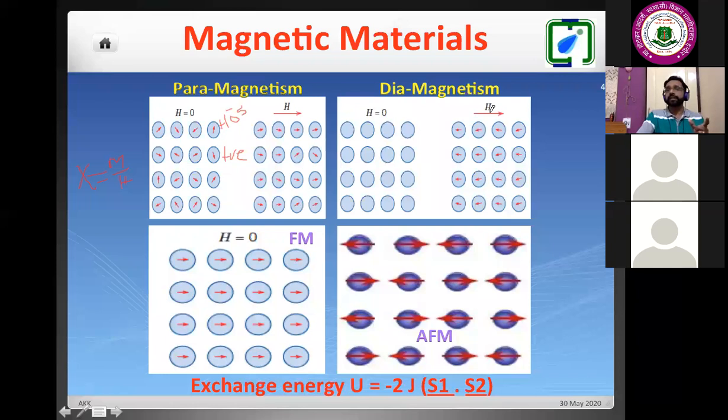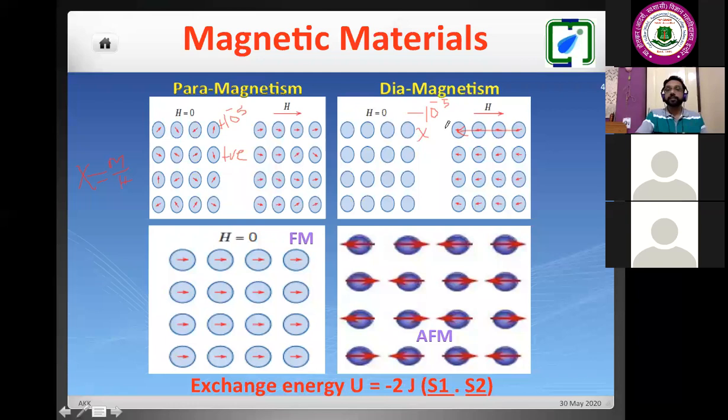For diamagnet, it is a weak magnet, and when I switch on the magnetic field, there will be magnetism, and this magnetism is in the reverse direction of our applied magnetic field. So they have a very weak value, again of the same order of magnitude as paramagnet. So we can compare that. This is a positive value, this is a negative value. The chi should be negative in this case.